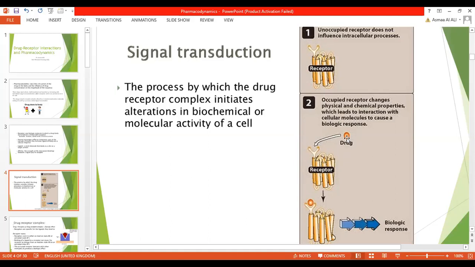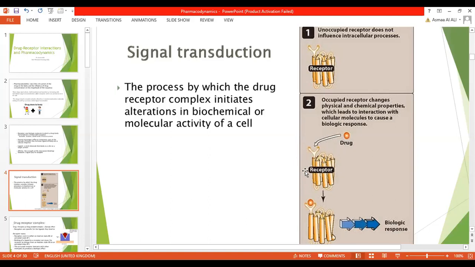Here, when the patient administers his drug, this drug, when occupied on the receptor, changes physical and chemical properties, which lead to interaction with cellular molecules to cause biological response. So the drug should be occupied on its receptor.